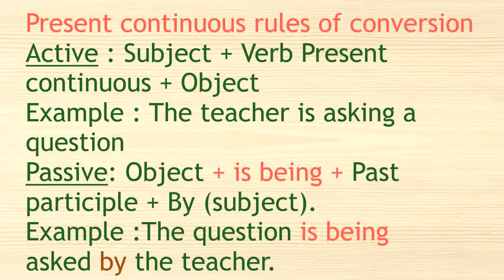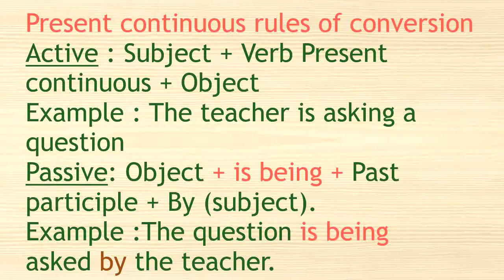So just as we have said, in general, transforming a sentence from the active to the passive voice, the rule is simple. In the passive voice, we start with the object, and then we use the verb to be, and then we use the past participle of the main verb, and then we add by, and then the subject. And that verb to be in the passive voice is in the same tense as the main verb in the active form.